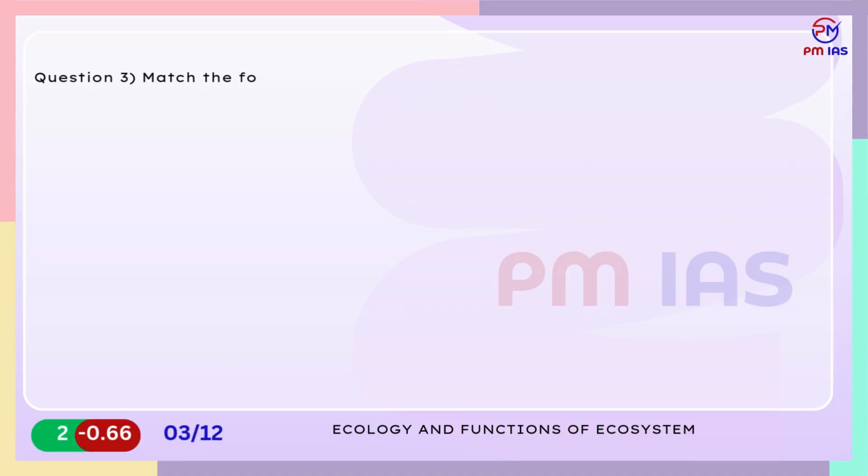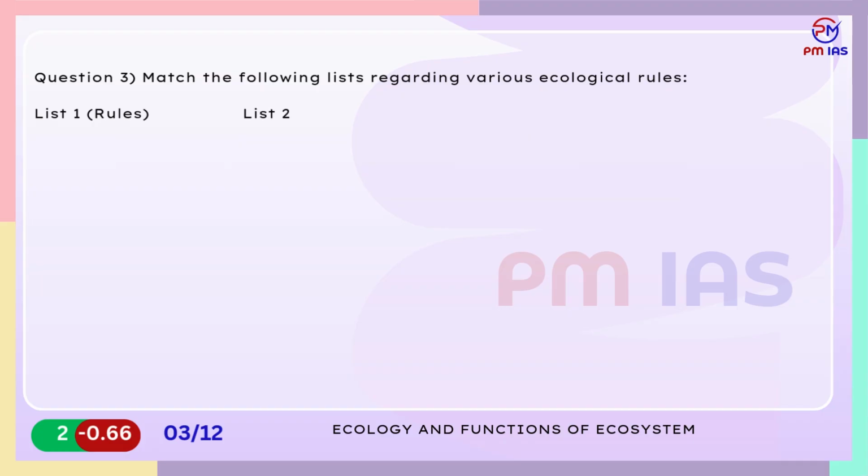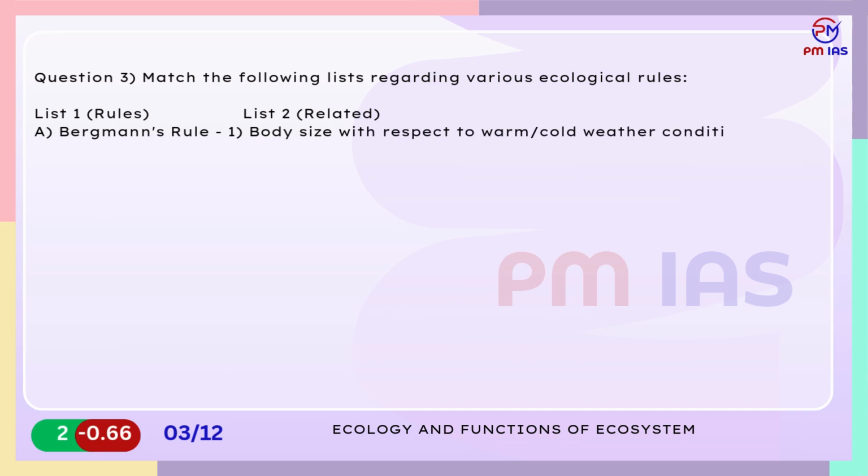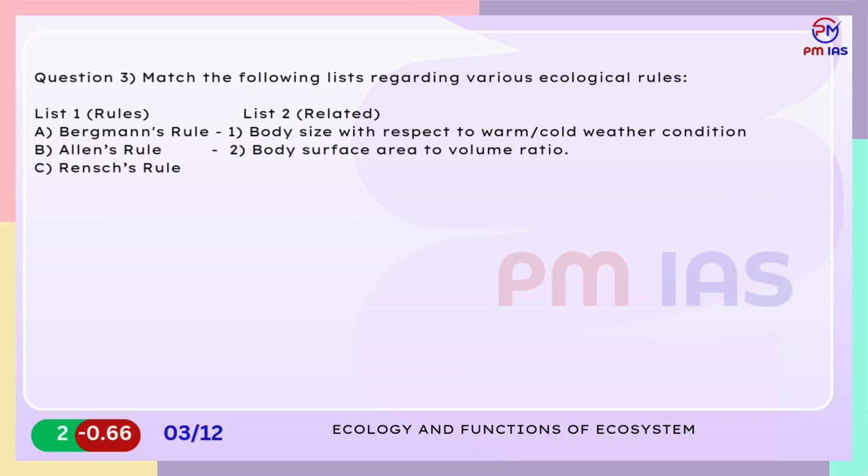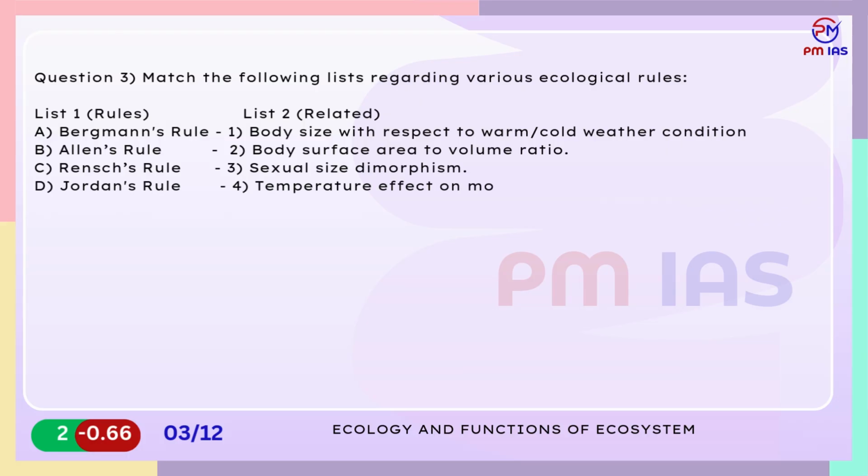Question 3. Match the following lists regarding various ecological rules. List 1, Rules. List 2, Related. A. Bergmann's Rule, 1. Body size with respect to warm-cold weather condition. B. Allen's Rule, 2. Body surface area to volume ratio. C. Rensch's Rule, 3. Sexual size dimorphism. D. Jordan's Rule, 4. Temperature effect on morphology of fishes. E. Gloger's Rule, 5. Pigmentation changes with respect to environments.